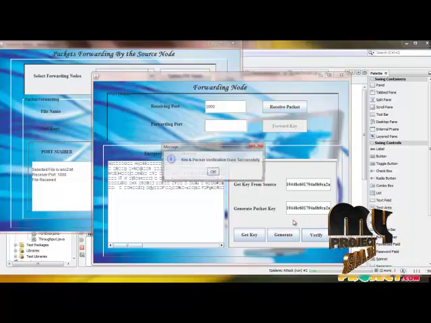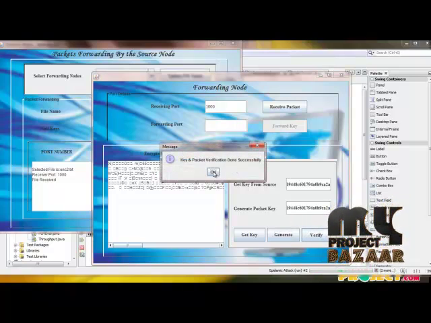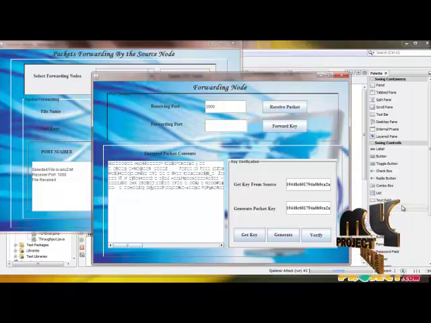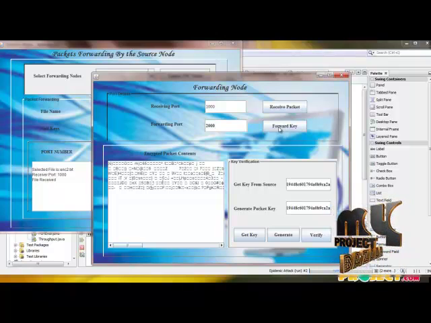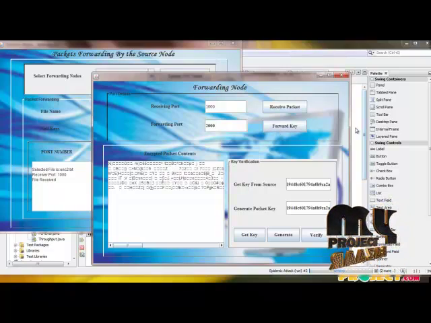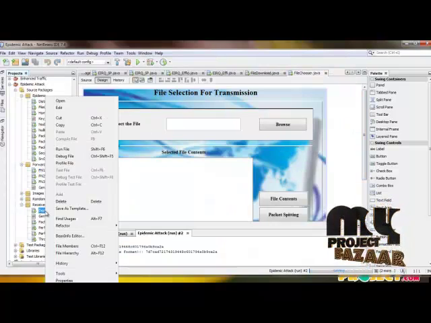Once it is matched, it can be further forwarded to the destination, otherwise the packet cannot be forwarded further. So from the forwarding node I have to send this packet and its null keys to its destination. Using this port number I am forwarding these packets to the destination.